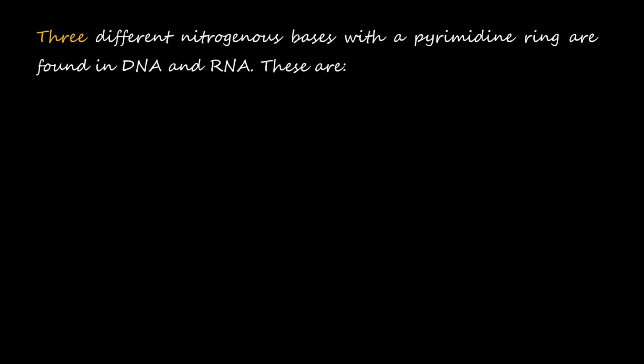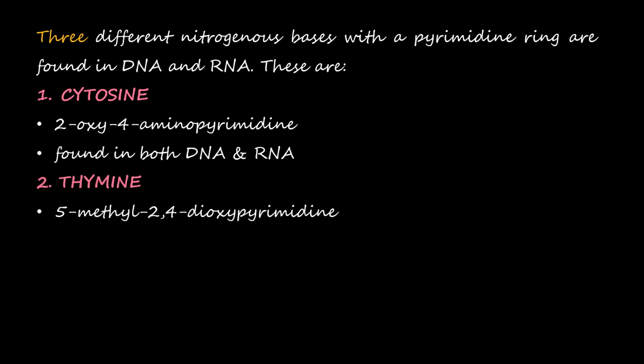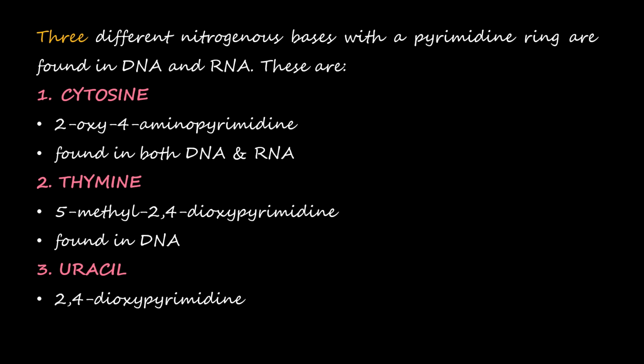3 different nitrogenous bases with a pyrimidine ring are found in DNA and RNA. These are cytosine, which is also called 2-oxy-4-aminopyrimidine, found in both DNA and RNA. Then thymine, 5-methyl-2,4-dioxypyrimidine is the other name for thymine, and it is found only in DNA. And the last one is uracil, which is also called 2,4-dioxypyrimidine, found only in RNA in place of thymine. So thymine and uracil are present in DNA and RNA respectively in place of each other.